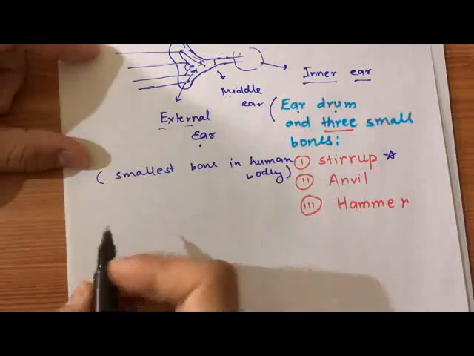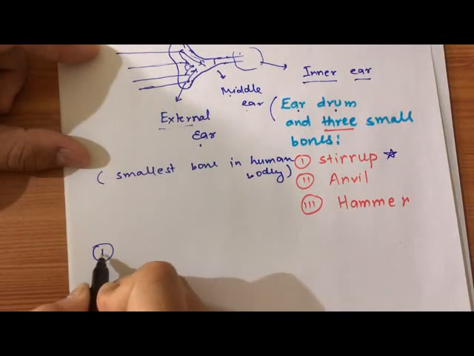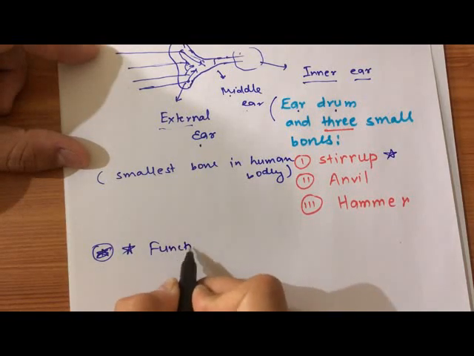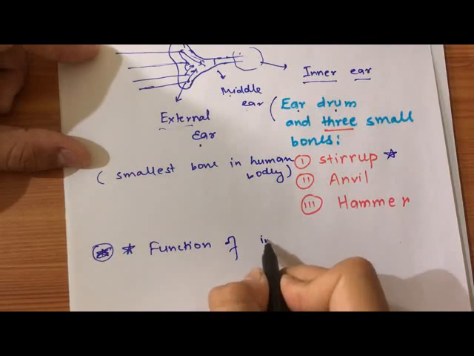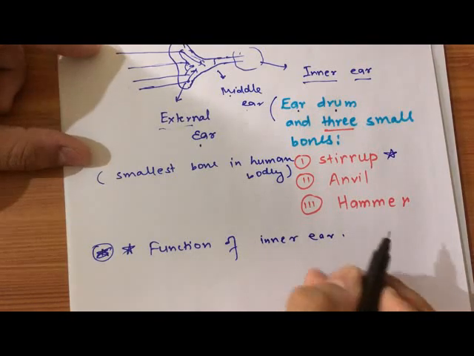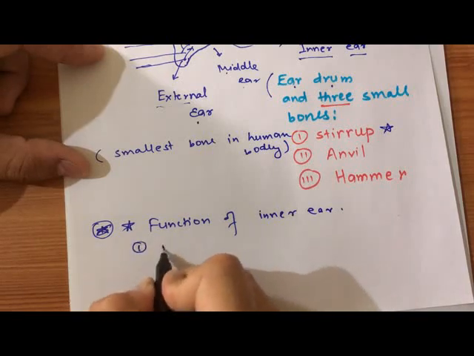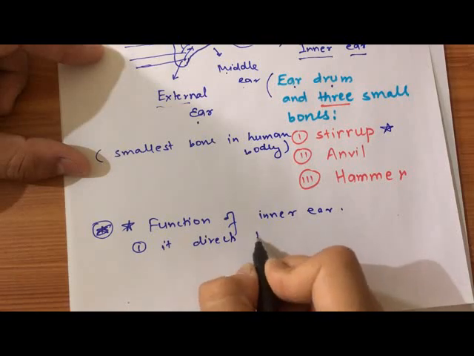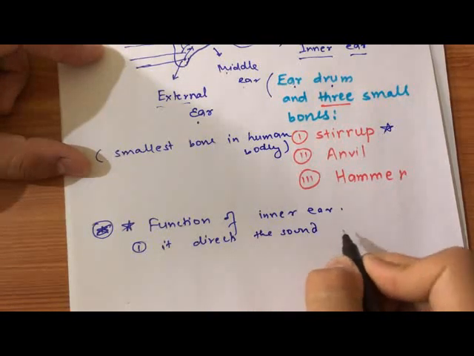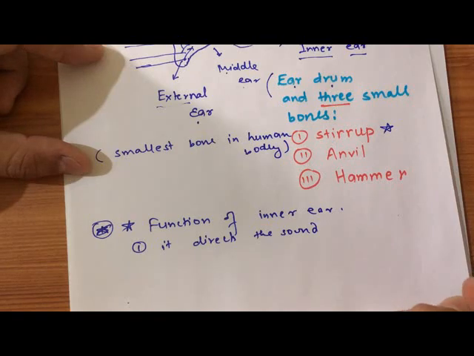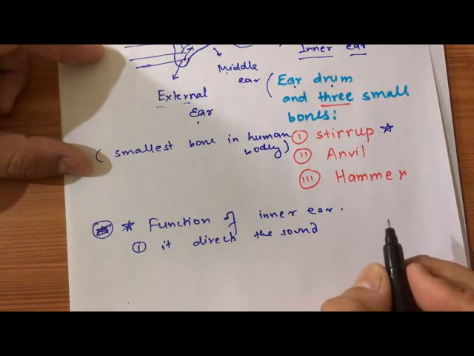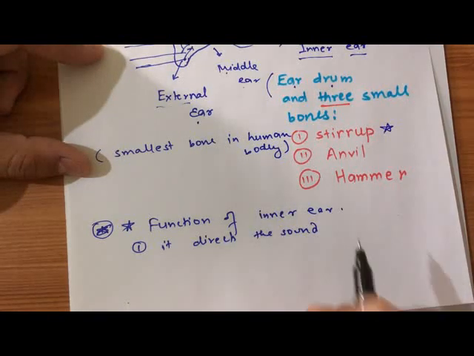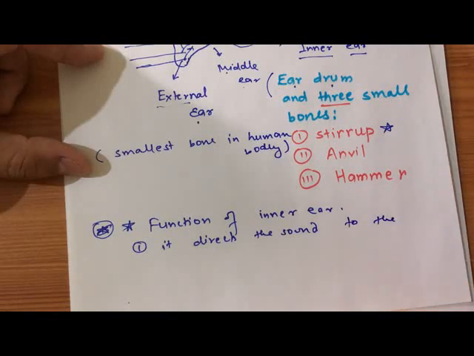Now, the functions of the inner ear. The first one is that it directs the sound to the brain.